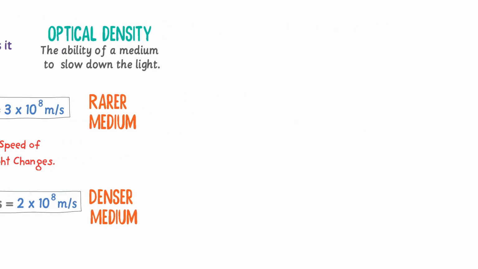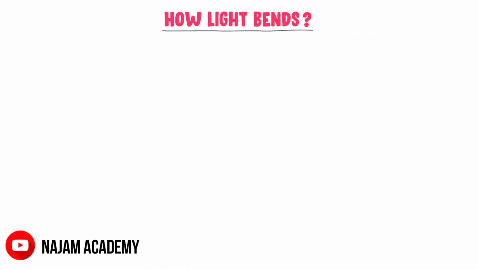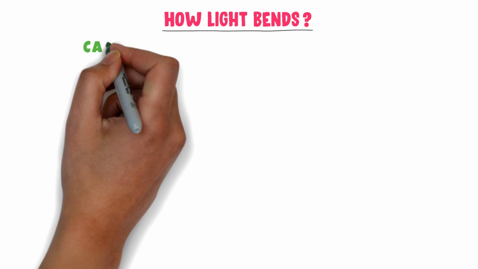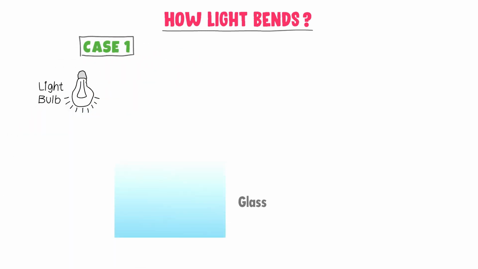Now let me teach you that how light bends when it moves from one medium to another. Well, consider first case. Let there is a light bulb and glass. Let the bulb produces light in all directions in the air. An incident ray of light is hitting the surface of the glass at point of incidence.